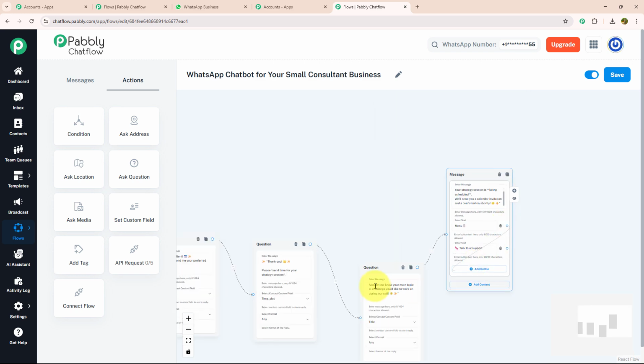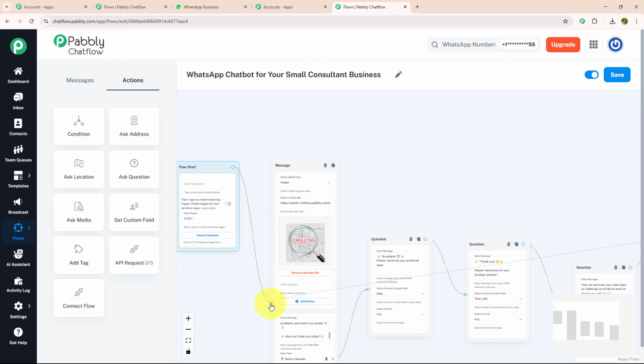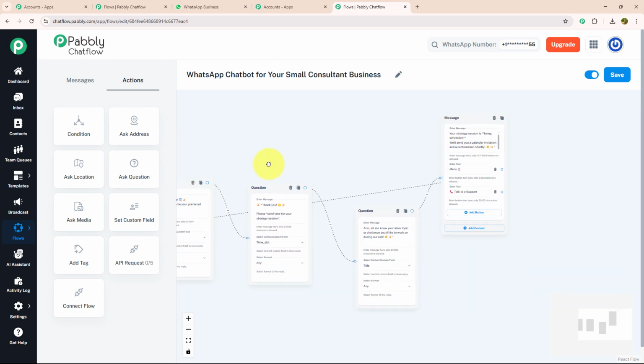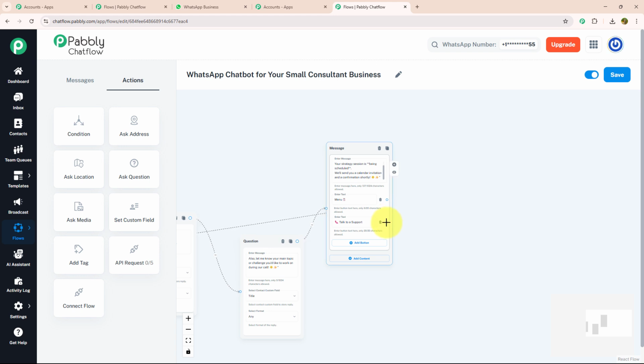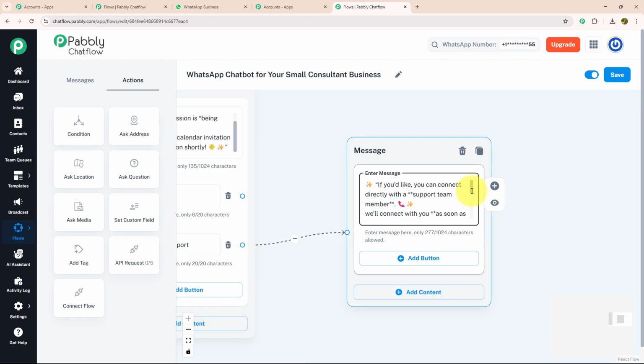I'm going to connect this menu button with our initial message. That means as soon as someone clicks on this menu button, they will get the initial message again. And I'm going to provide a separate message for talk to support. For that, I'm going to drag and drop, select the text button and enter my message, in which I have mentioned that our support team will contact them as soon as possible. Our response time is 1 to 2 hours during business days. And thank you for choosing Pabbly, your small consultant business.